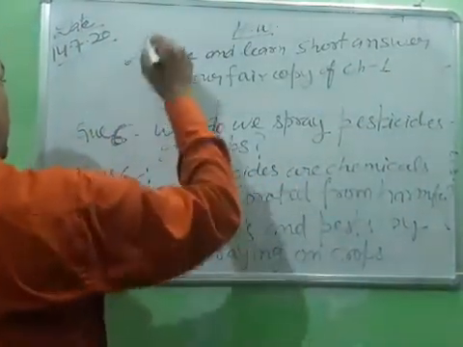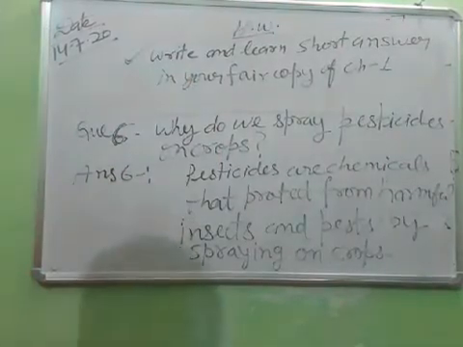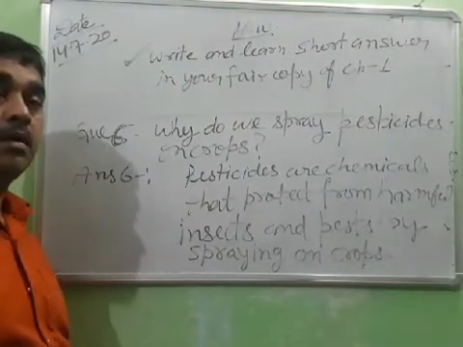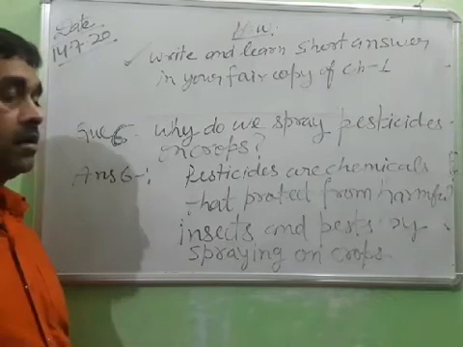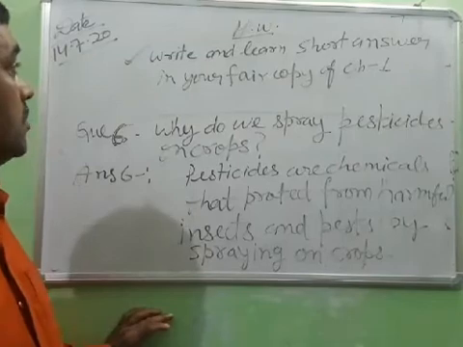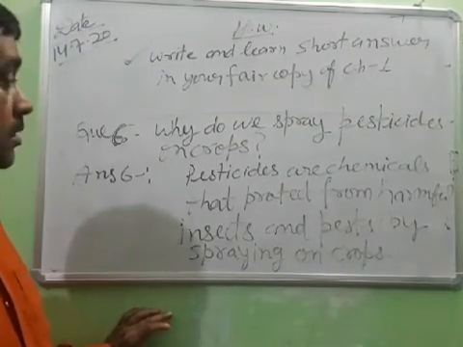Okay, student, write down this. I hope you have learned the different types of question answer which are given in your textbook.